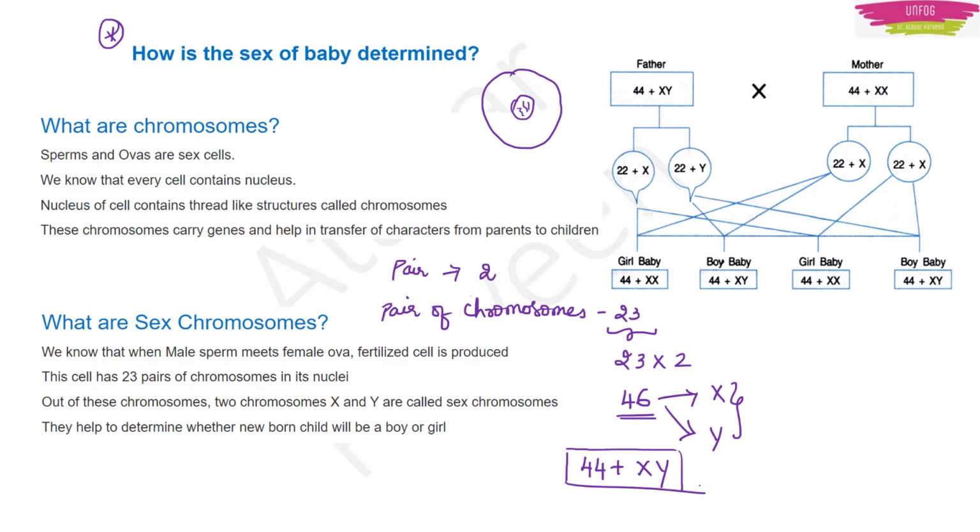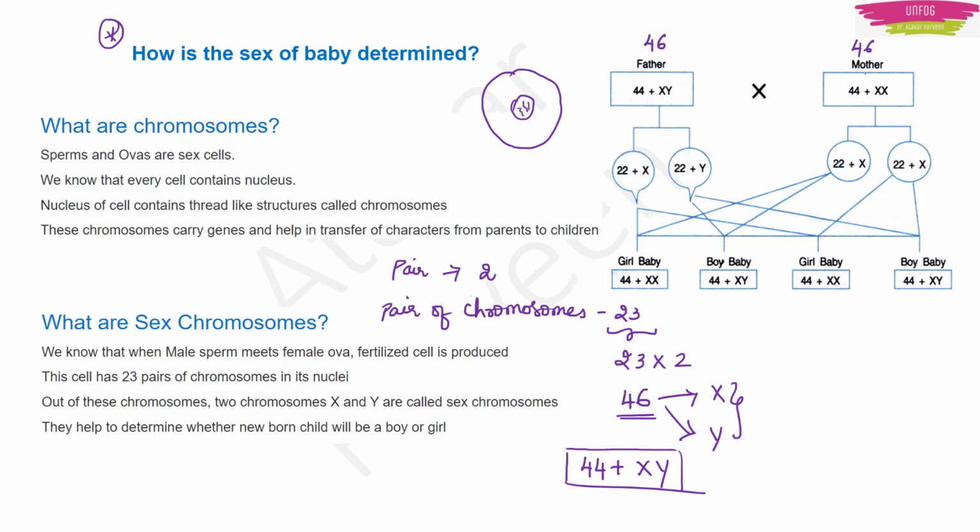Okay, you get this point, right? Now these X and Y are actually helping to determine whether the newborn child will be a baby girl or a baby boy. Now there will be 46 chromosomes or 23 pairs of chromosomes in the father and the same thing in the mother also.